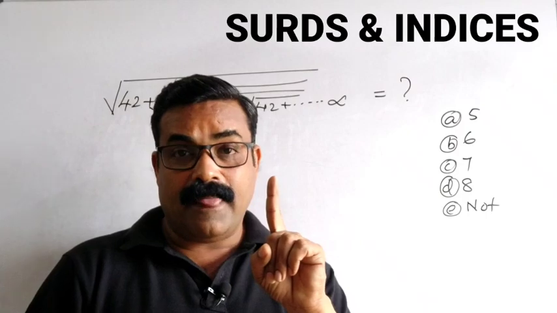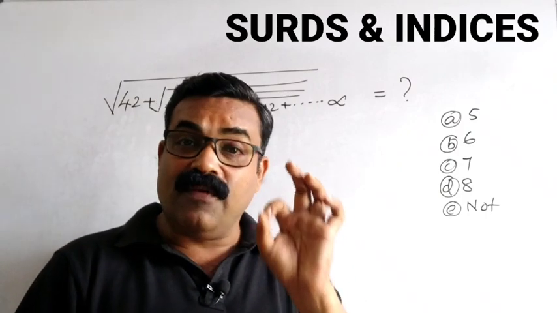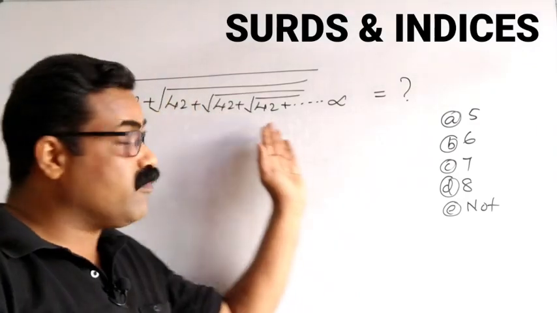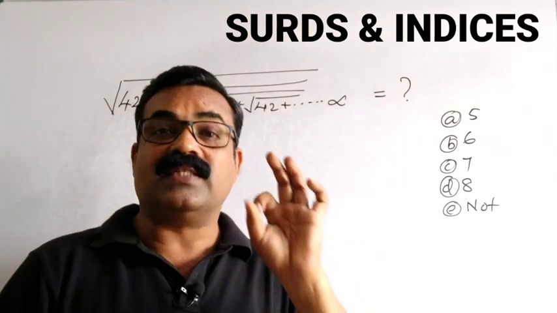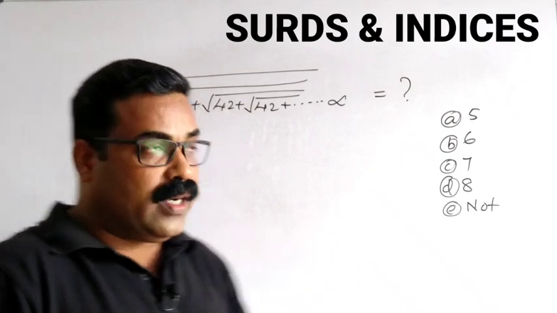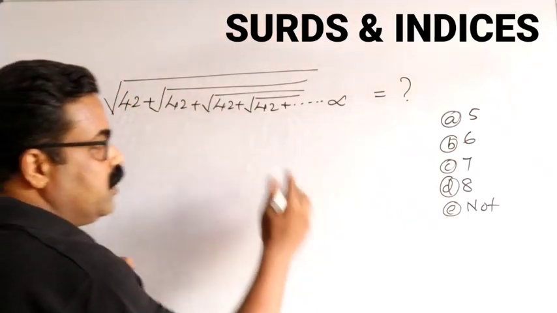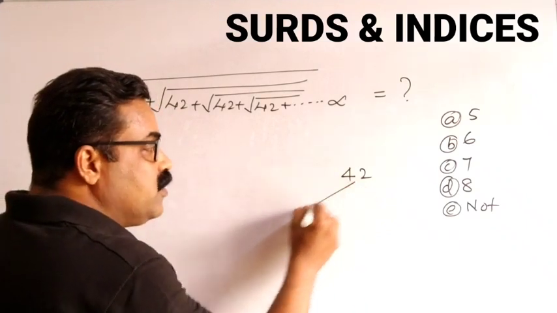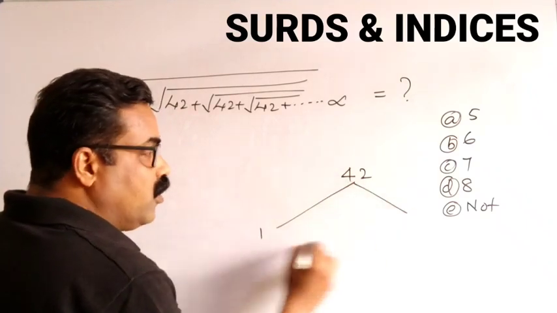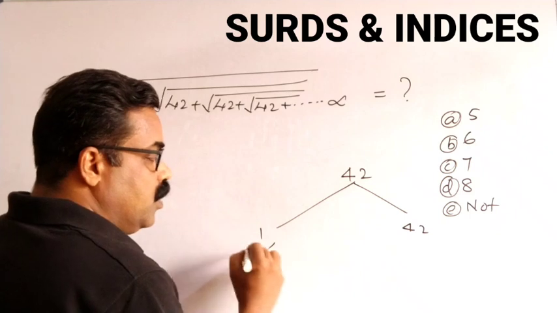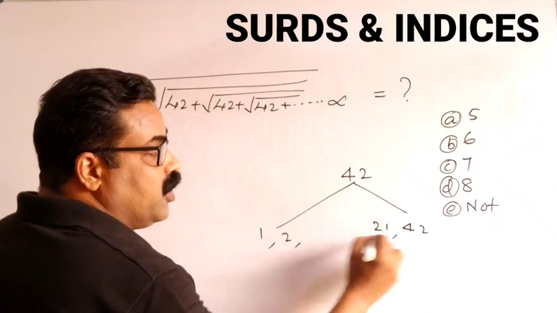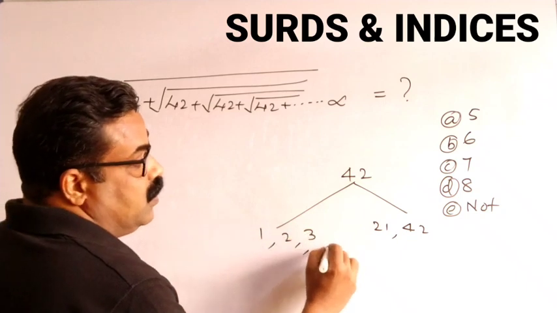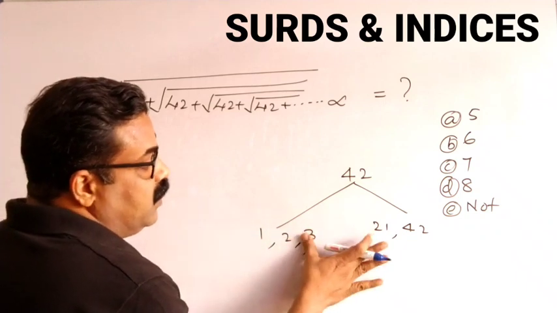Understand very clearly. In this type of question, the numbers which are given are specially selected. Here 42 is the given number, so I can take the factors of 42: 1 into 42, 2 into 21, then 3 into 14, 6 into 7 are 42.